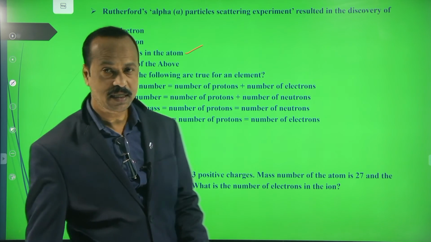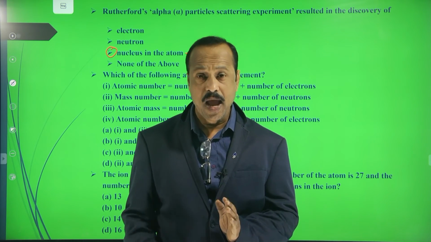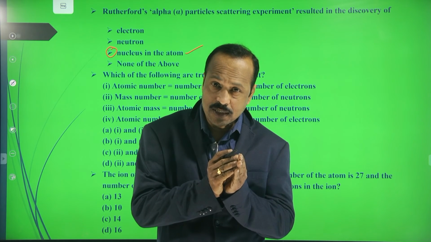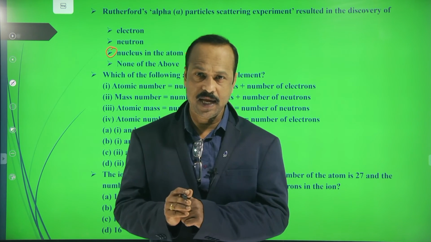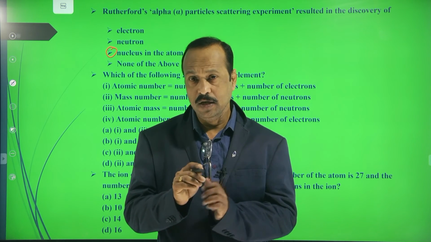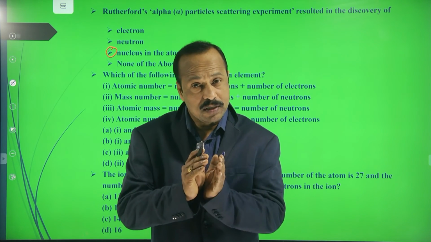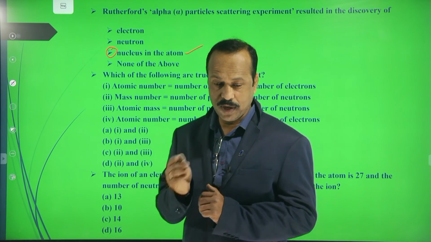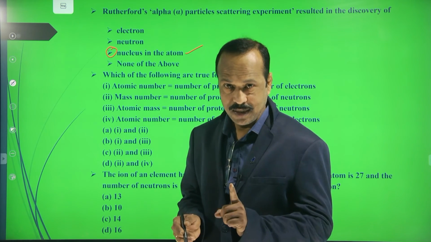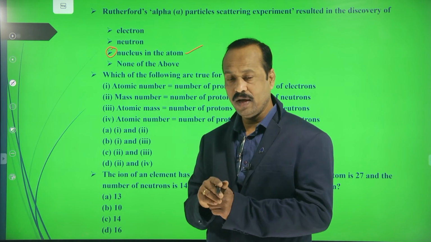Atomic number means the number of protons in an atom. And how many protons are present in an atom? The same number of electrons also will be present in the atom, revolving around the nucleus. So the number of protons is called atomic number. Number of protons is also equal to number of electrons. So atomic number is equal to number of protons, which is also equal to number of electrons.